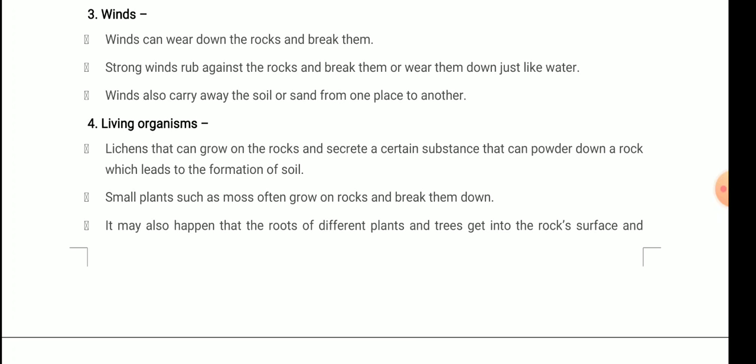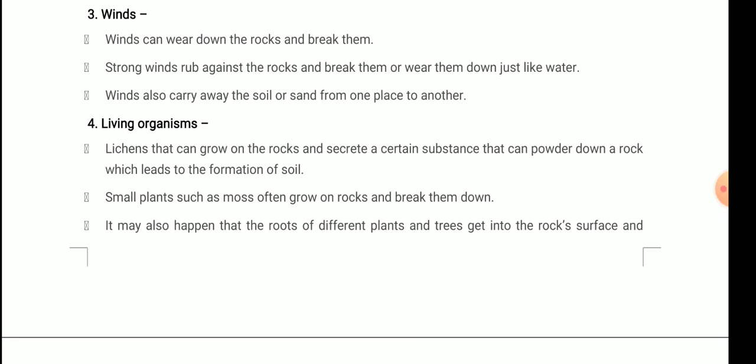Next factor that is affecting the soil formation is living organisms. Now it is a very important part. Lichens can grow on the rocks and secrete a certain substance that can powder down a rock, which leads to the formation of soil. See students, lichens are said to be the first ones to colonize a rock. It is said that they are the first ones to start life on a rock.